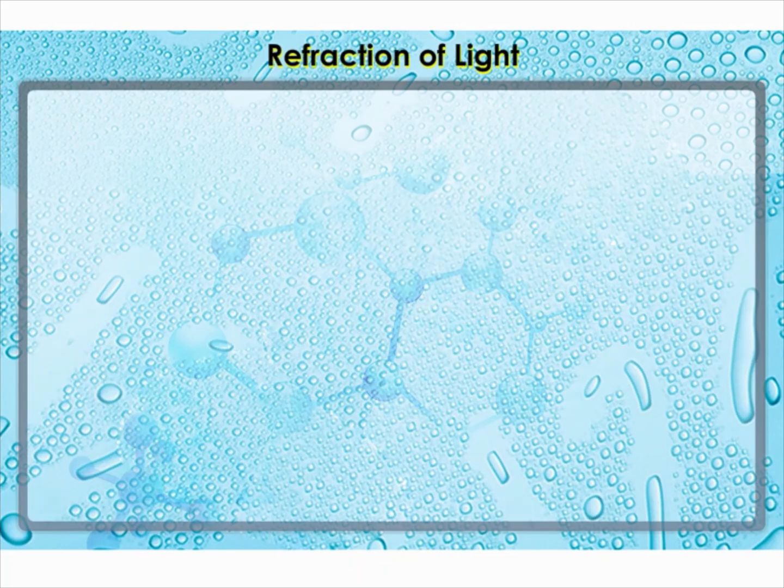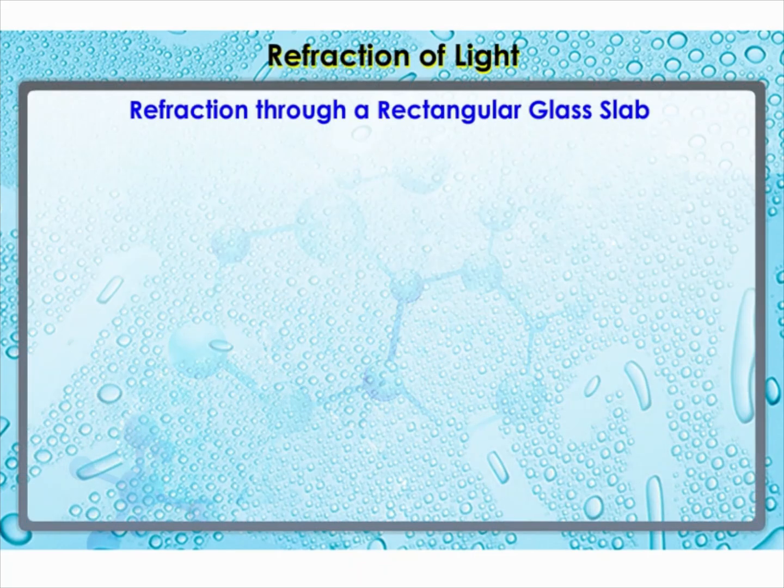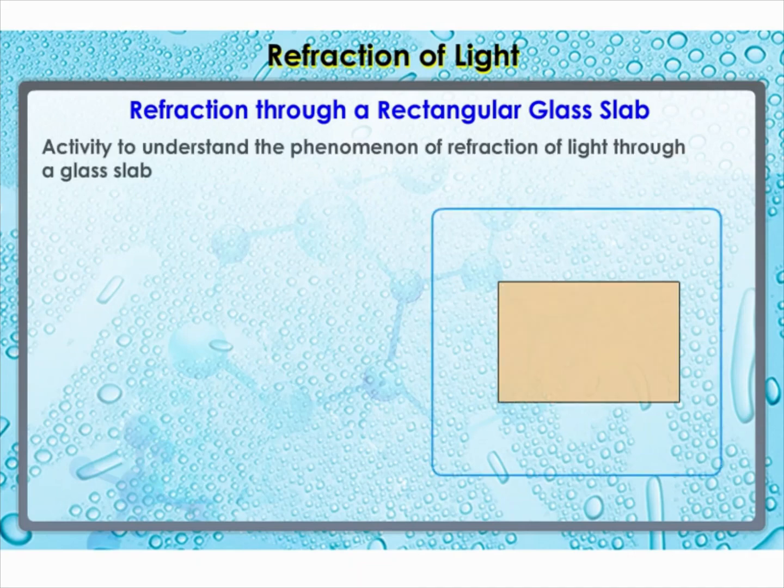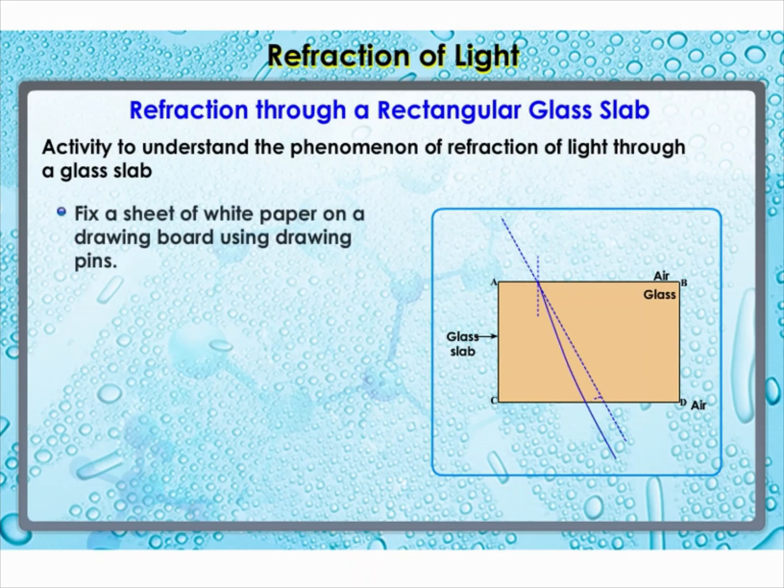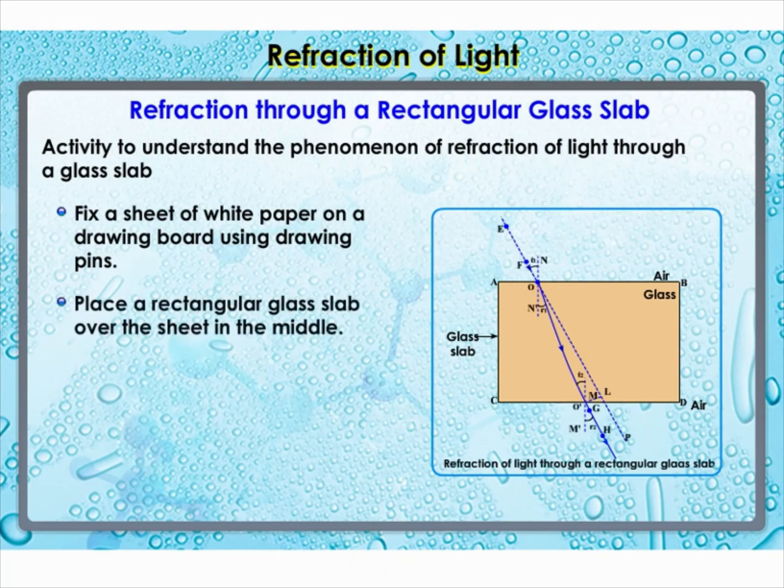Refraction of light. Refraction through a rectangular glass slab. To understand the phenomenon of refraction of light through a glass slab, let us do an activity. Fix a sheet of white paper on a drawing board using drawing pins. Place a rectangular glass slab over the sheet in the middle. Then draw the outline of the slab with a pencil. Let us name the outline as A, B, C, D.